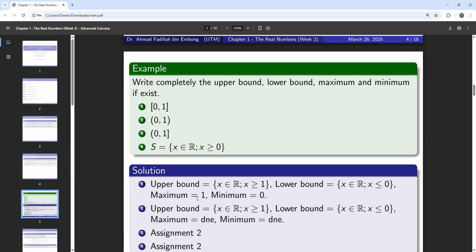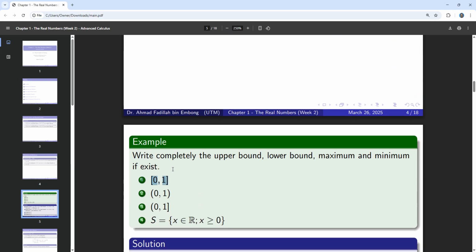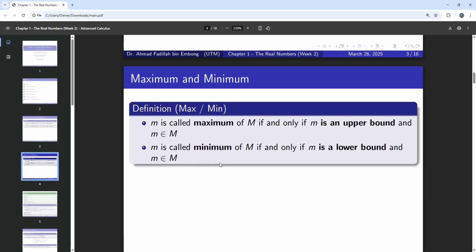As you can guess, to be a maximum value, it has to be an element of the set itself. Here we have 1 inside the set, so we can say that 1 is the maximum value, while the minimum value for this set is 0, because 0 is inside the set. So we recall again the definition of maximum and minimum. It has to be one of the upper bounds, and it also needs to belong to the set itself.